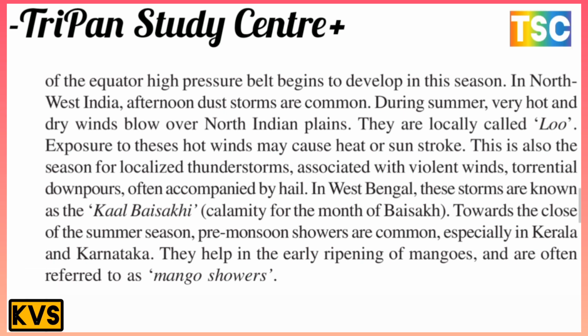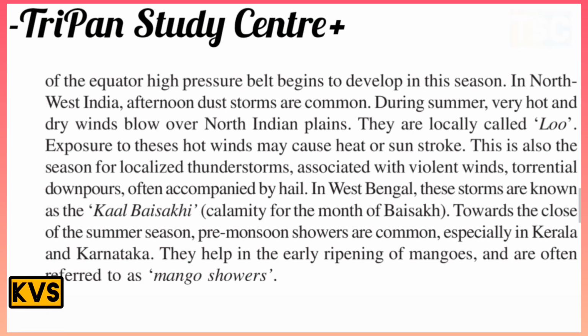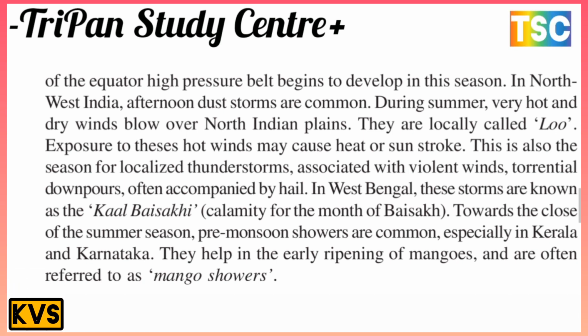This is also a season for localized thunderstorms, associated with violent winds and heavy downpour, and often accompanied by hail. The best known of these storms is called Kala Baisakhi. In West Bengal, this storm is known as Kala Baisakhi.